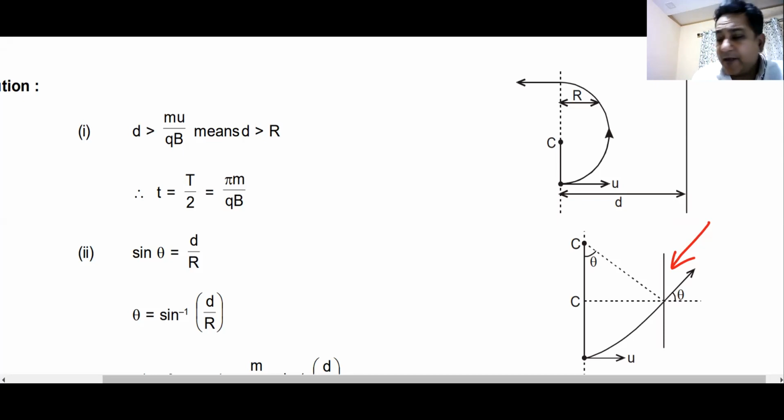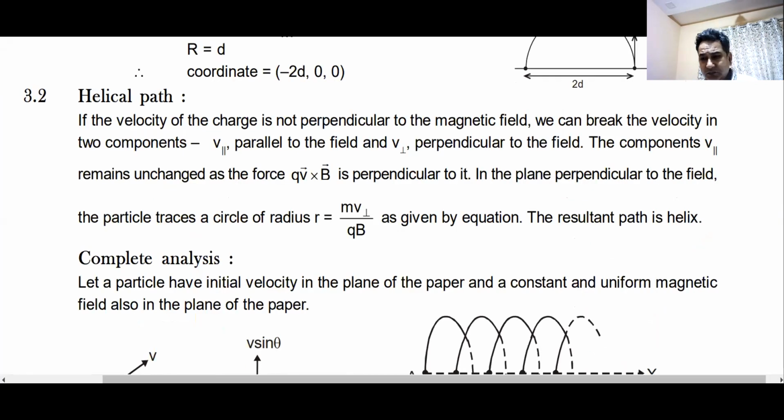Now what happens if the angle is not 90 degrees? This is what we discussed in the first class. It follows a helical path. What do you mean by a helical path? It rotates in a circle but also moves forward. Yes or no? That is the helical path, which is shown here.